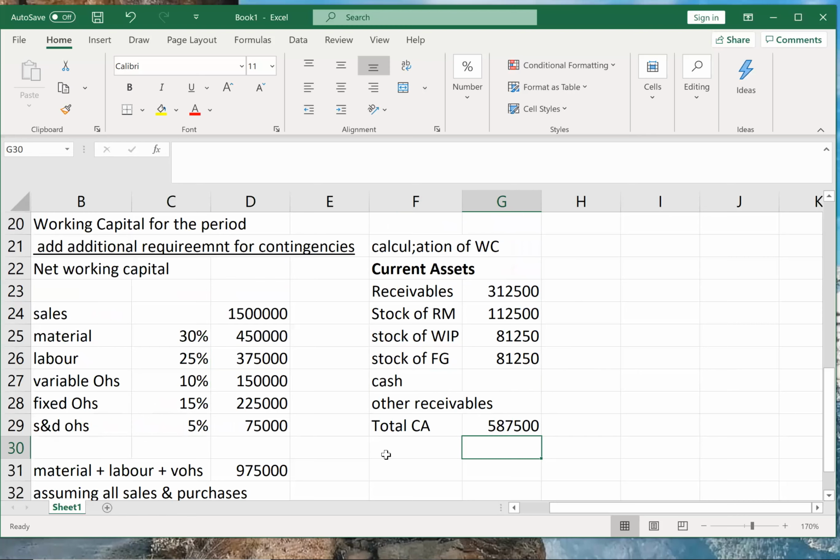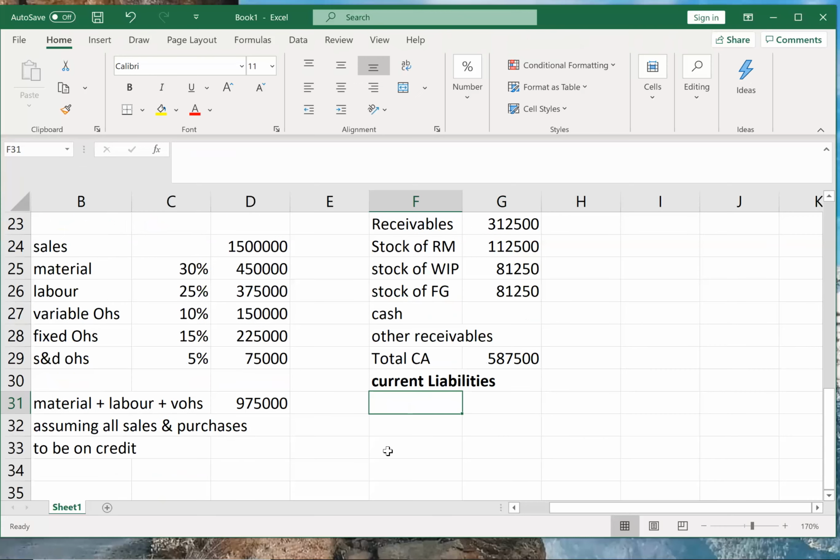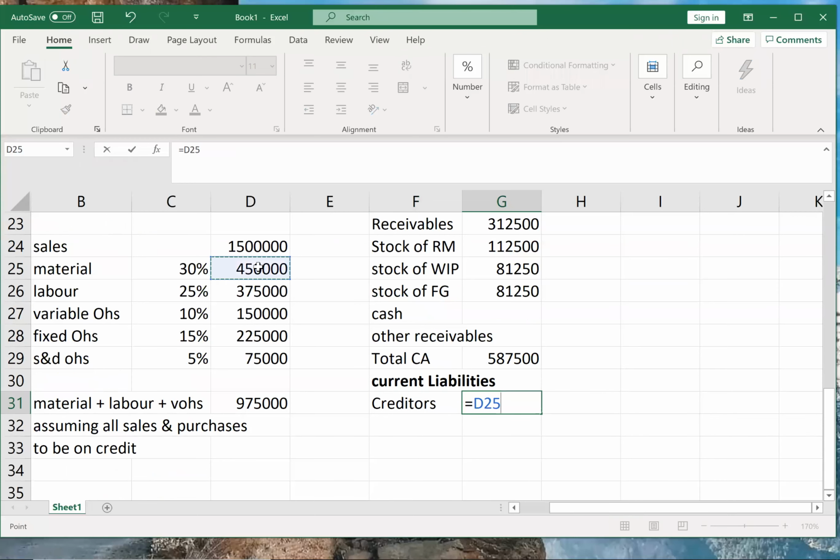Correct. So now I want current liabilities. First will be your creditors or payables. For creditors, I'll take material into period. Creditors will be purchase of raw material. We only purchase material.